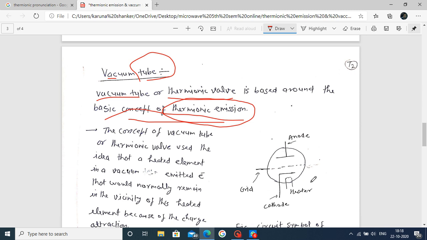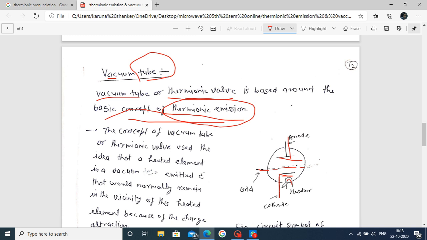It consists of an anode electrode and a cathode electrode. This one is the cathode electrode, this one is the anode electrode, and the third electrode is the grid. And last, we use a heater, a filament. This is the heater filament.